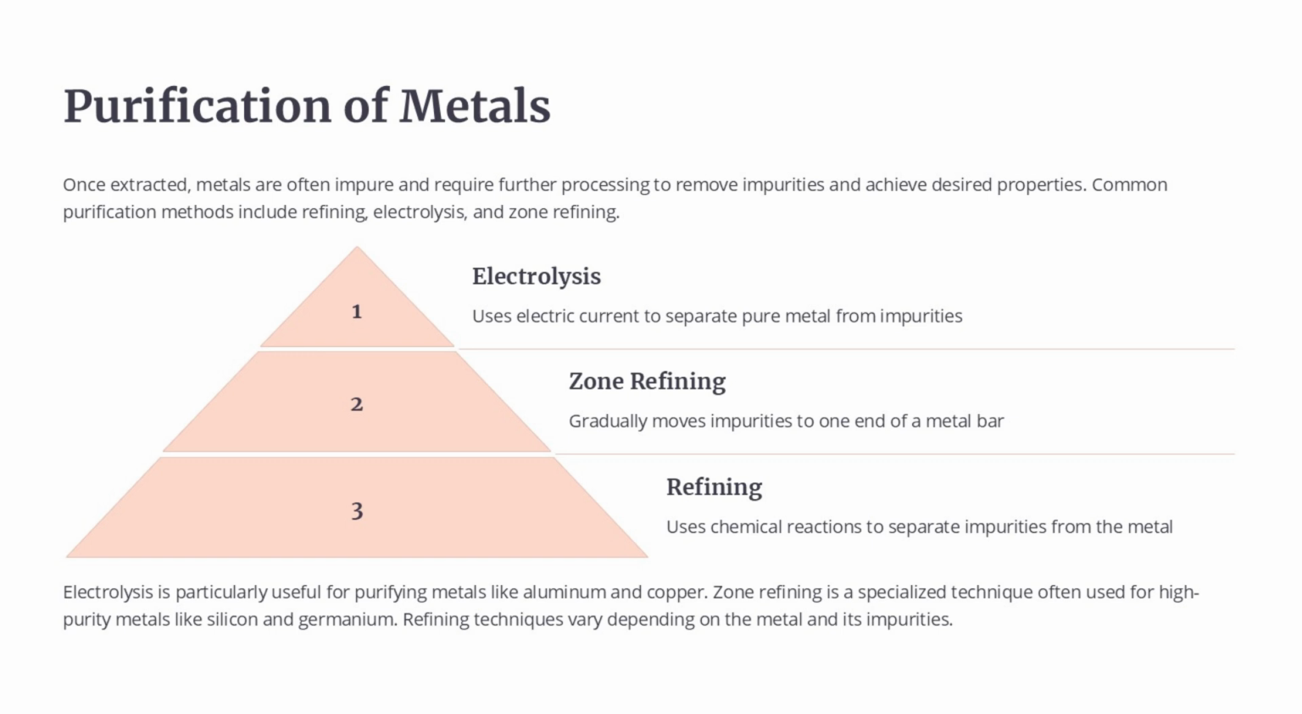Electrolysis is particularly useful for purifying metals like aluminum and copper. Zone refining is often used for high-purity metals like silicon and germanium. Refining techniques vary depending on the metal and its impurities.